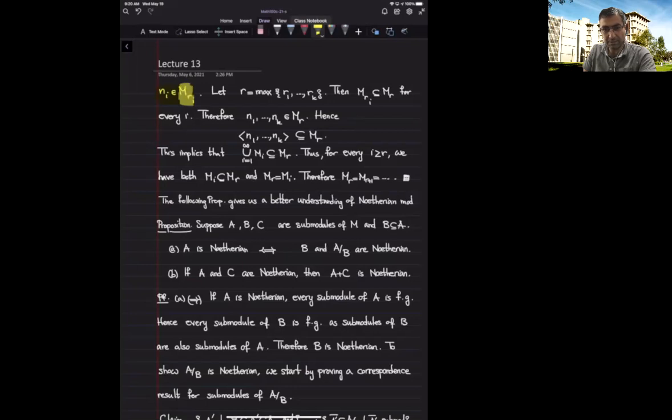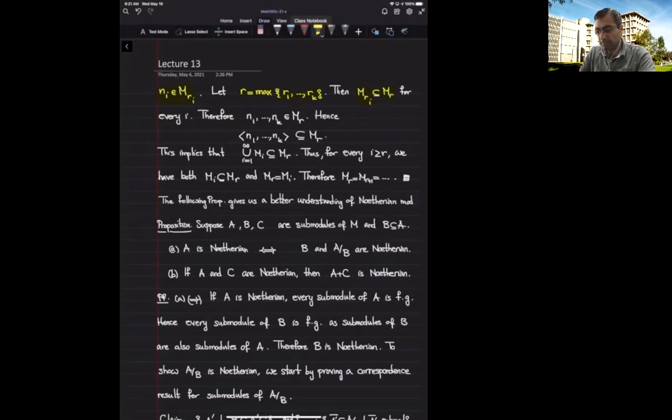In particular, that M sub r contains n sub 1, n sub 2, up to n sub k. So that's what we do. Let's take r to be the max of these indices, and then use the fact that the M sub j's form a chain and deduce that M sub r sub i is a submodule of M sub r.